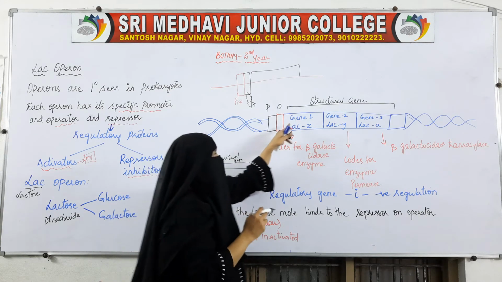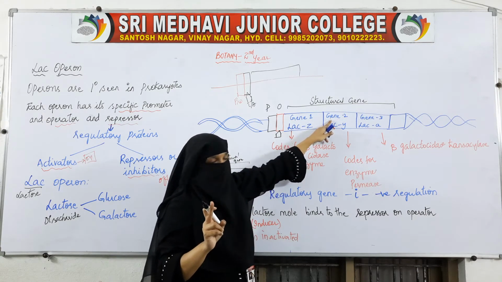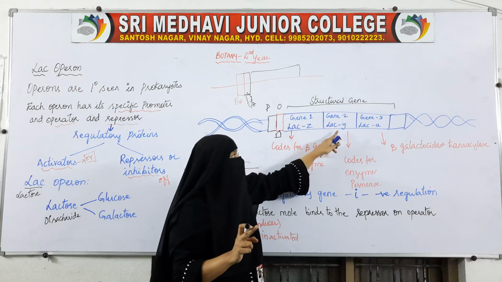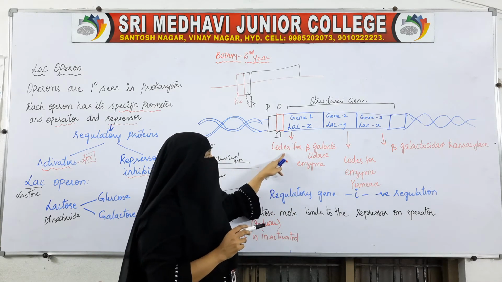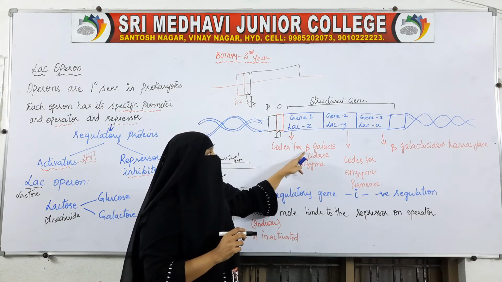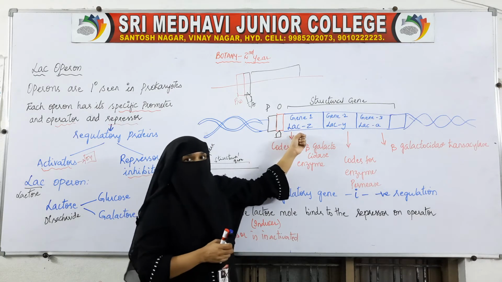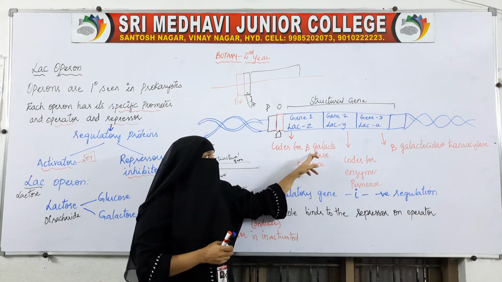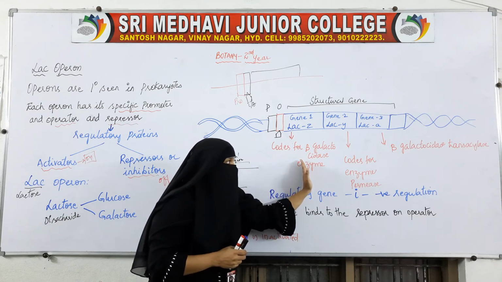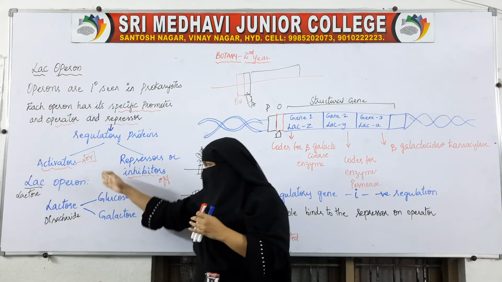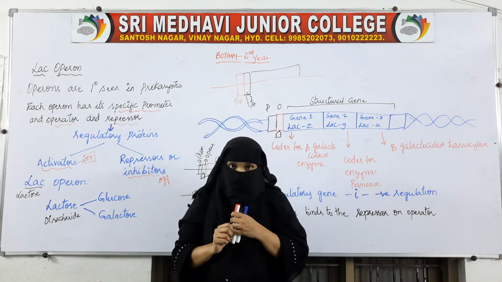Now gene 1 is the LAC-Z gene. Three genes are there: LAC-Z, LAC-Y and LAC-A. This LAC-Z codes for the enzyme beta galactosidase. This beta galactosidase will help in breaking lactose into glucose and galactose.